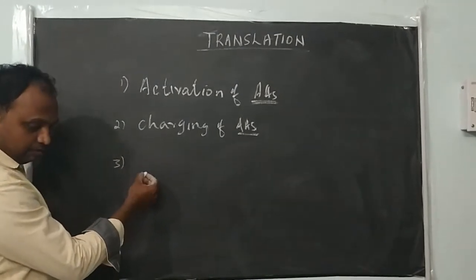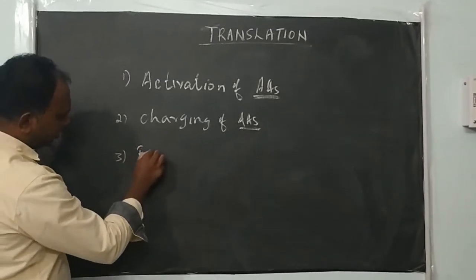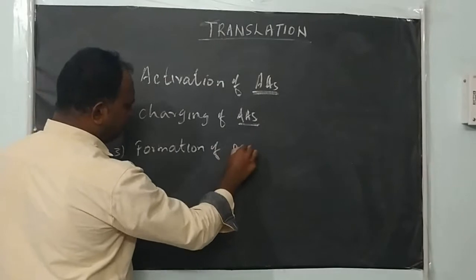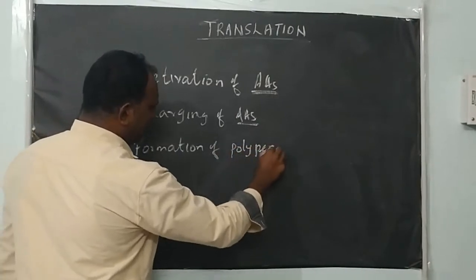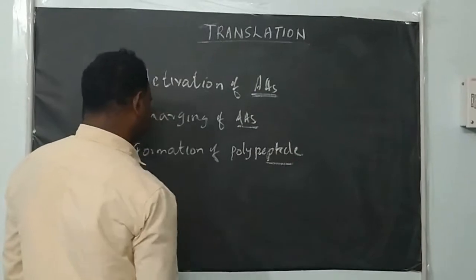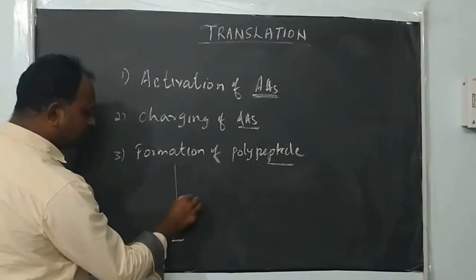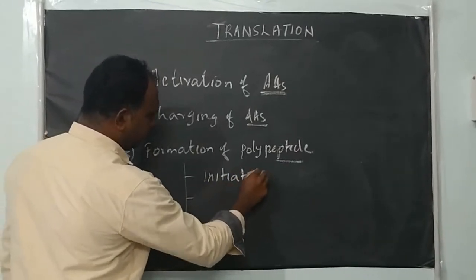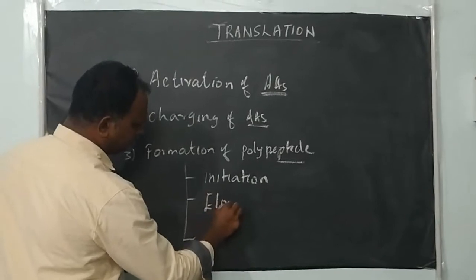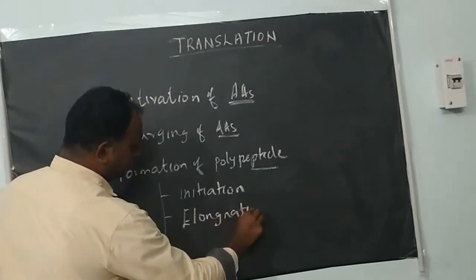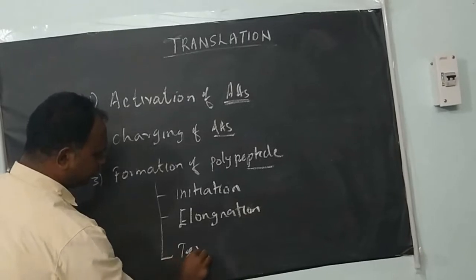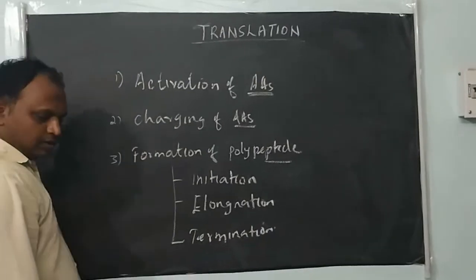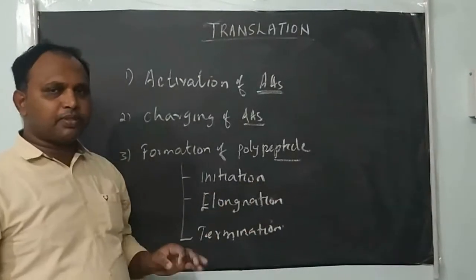The formation of the polypeptide chain is completed in three major steps: initiation, elongation, and termination.